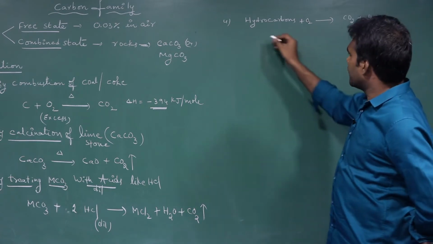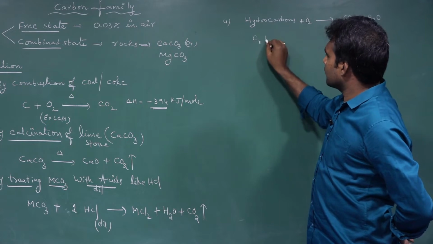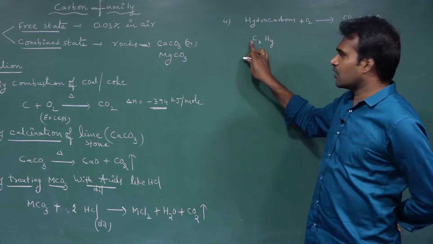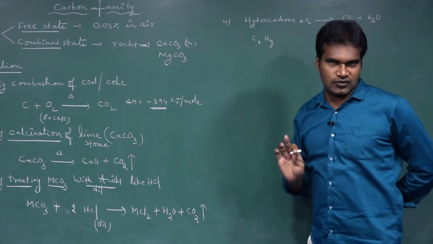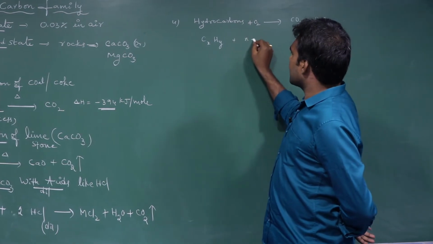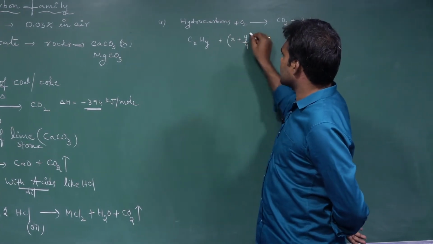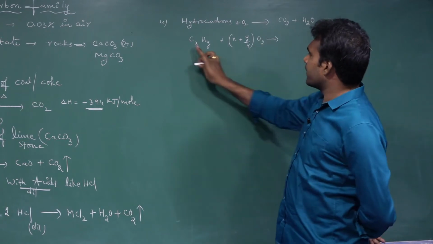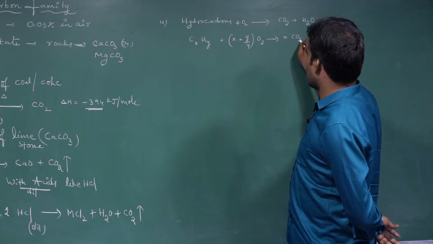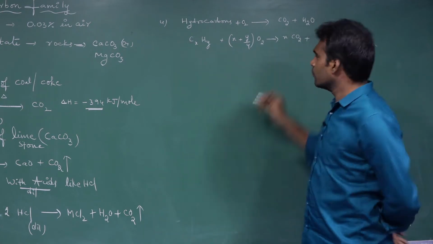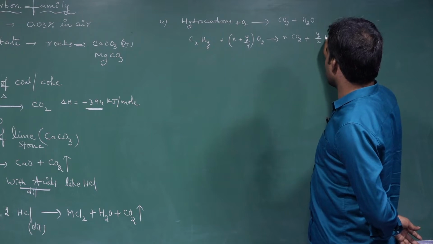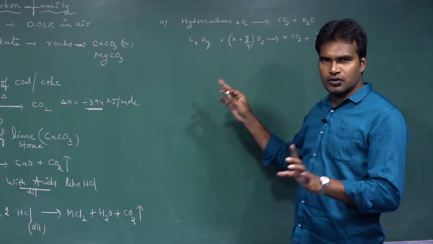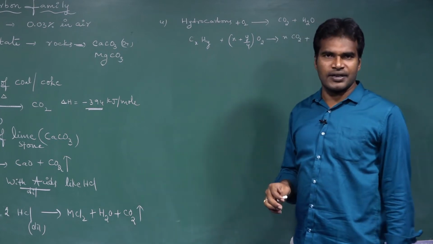For example, take CxHy, the hydrocarbon having x carbons and y hydrogens. It consumes x plus y by 4 moles of O2 and liberates x moles of CO2 and y by 2 moles of H2O. So this is a general formula. Remember this. It is very useful wherever combustion of a hydrocarbon takes place.